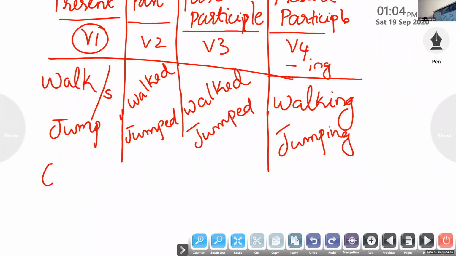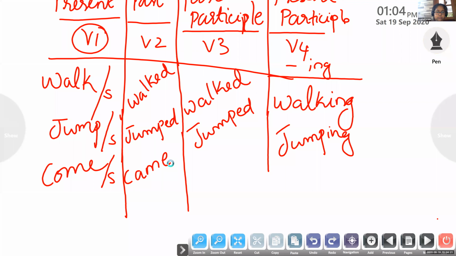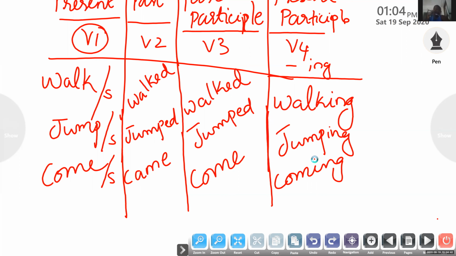And I have another word called come. Present form, come or comes. What is the past form of the verb come? Came. Very good. Not comed. Comed is wrong. There is no verb called camed in English. Come, came, and what is the past participle form of come? Come itself. And the present participle form? Coming. Quite clear?